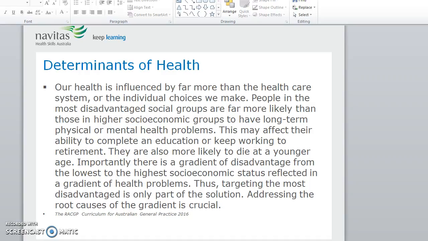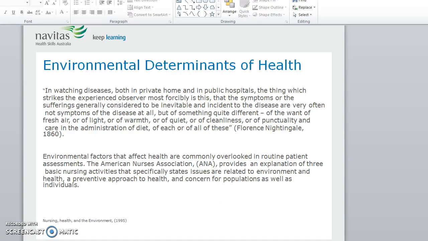People in the most disadvantaged social groups are far more likely than those in higher socioeconomic groups to have long-term physical or mental health problems. This may affect their ability to complete an education or keep working to retirement. They are also more likely to die at a younger age, and importantly there is a gradient of disadvantage from the lowest to the highest socioeconomic status, reflected in a gradient of health problems. Thus, targeting the most disadvantaged is only part of the solution. Addressing the root causes of the gradient is crucial.